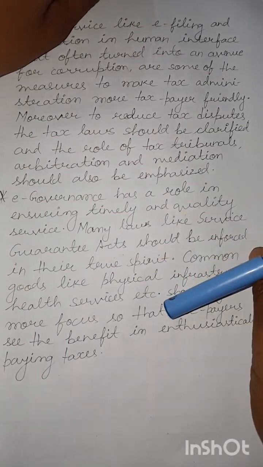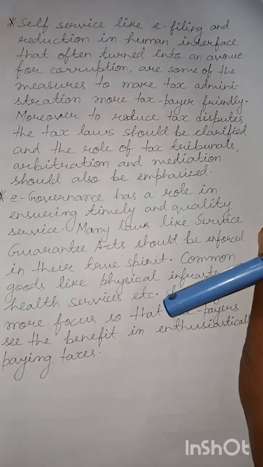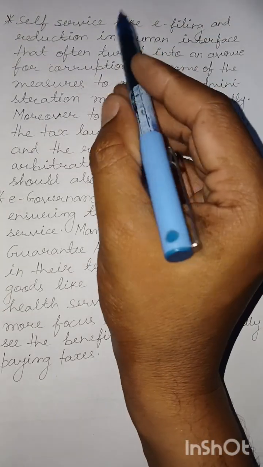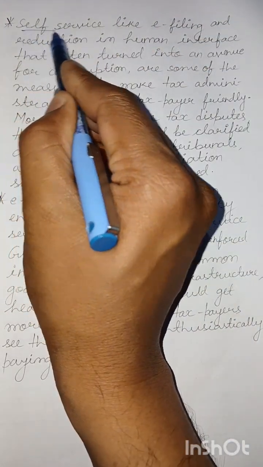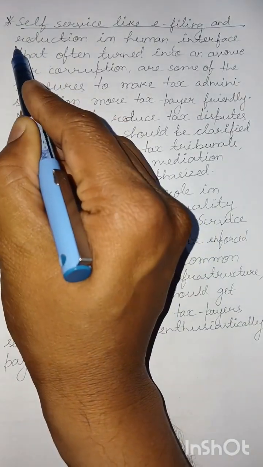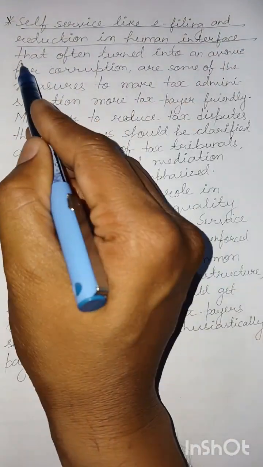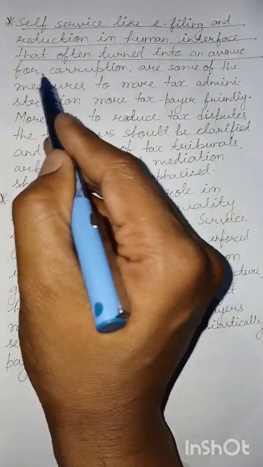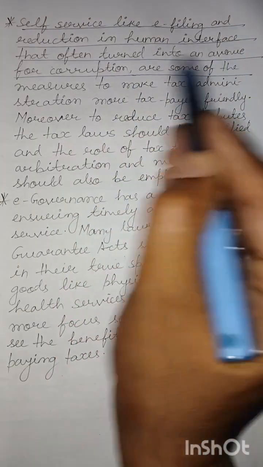Now coming to making the tax administration more taxpayer friendly: self-service like e-filing and reduction in human interface, which often turned into an avenue for corruption, are some of the measures.